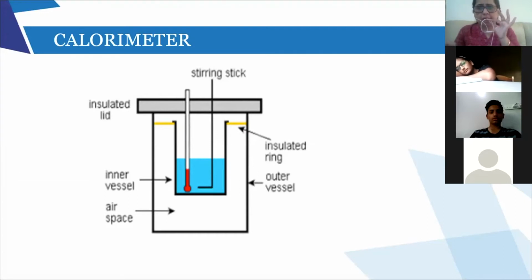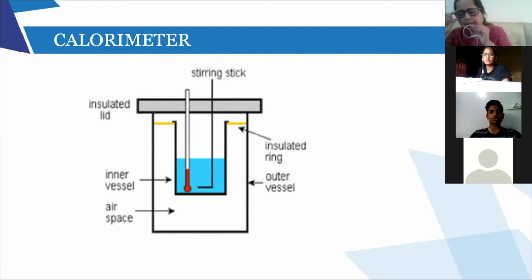So they will come, Mariam, sit straight. So they will come at a particular temperature, right? And when they come at a particular temperature, I have to note what is that particular temperature at which they have come and how much heat was lost by copper, how much heat was gained by water. All that I can note with the help of numericals and formula.